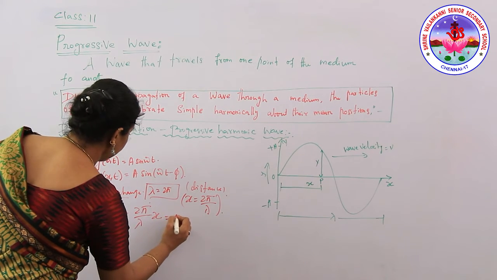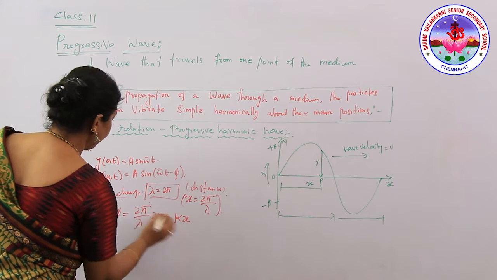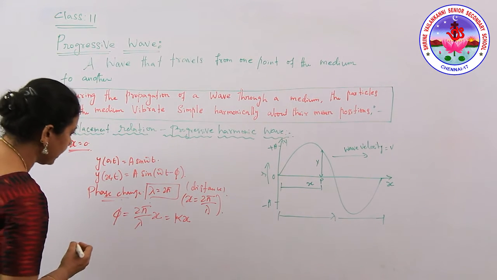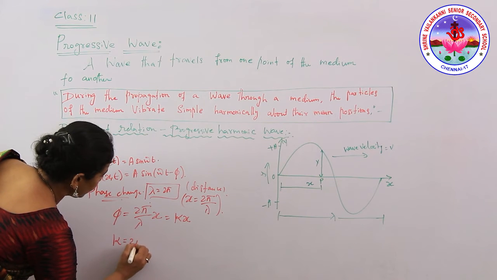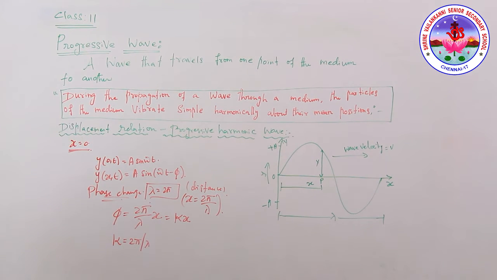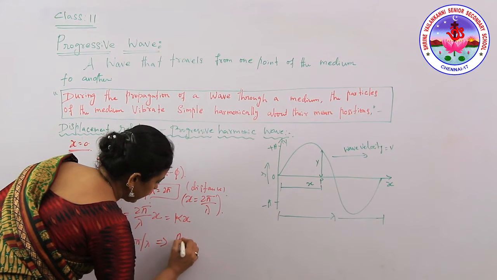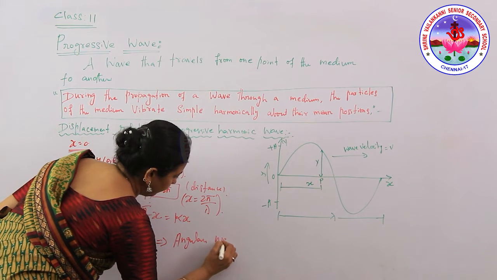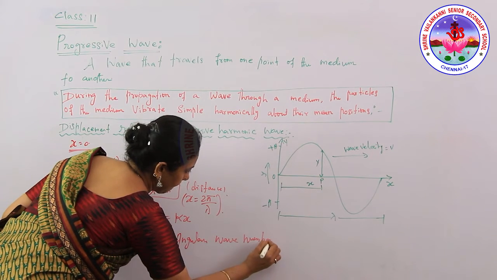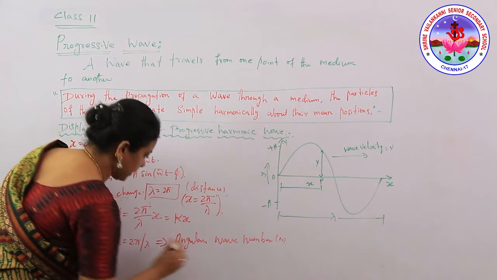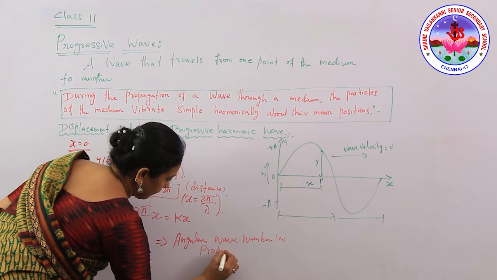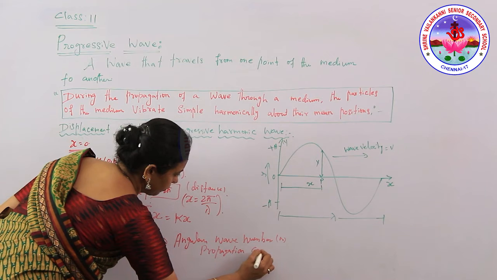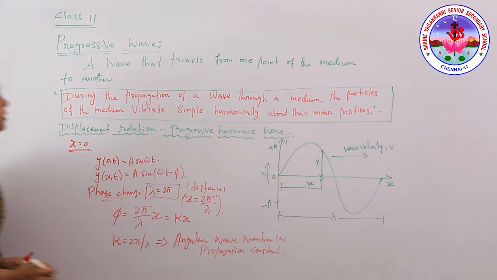So we can write this as kx, where k is the proportionality constant. k equals 2 pi by lambda, which we call the angular wave number or propagation constant. Got it, students?